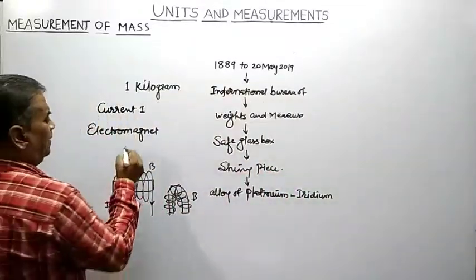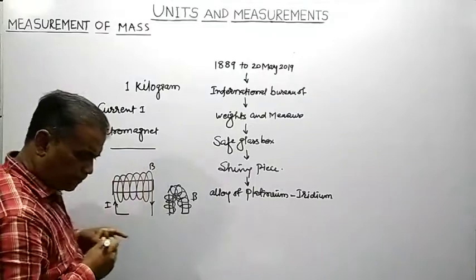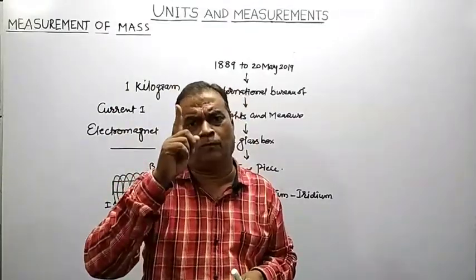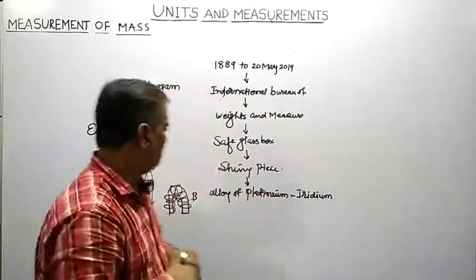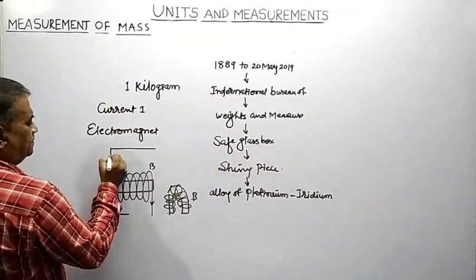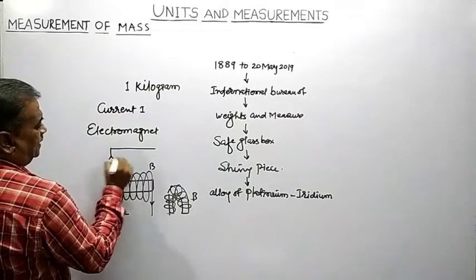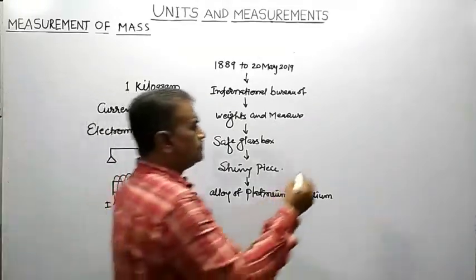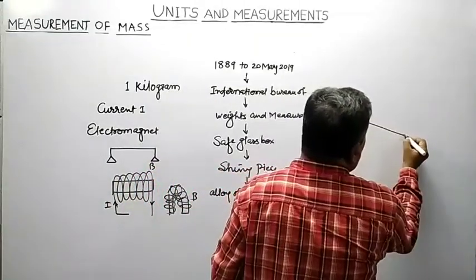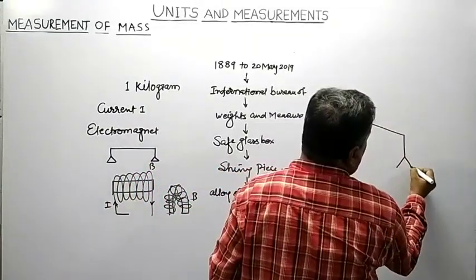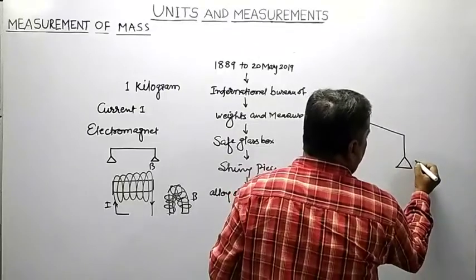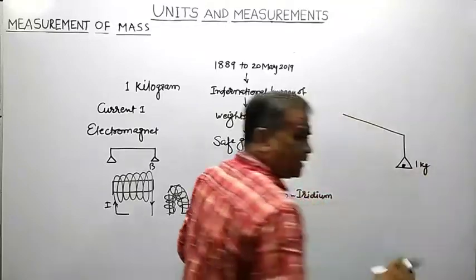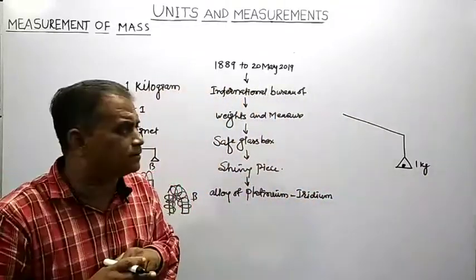Suppose here we have an extremely sensitive balance. On one side of the extremely sensitive balance, suppose we put a 1 kg standard mass.